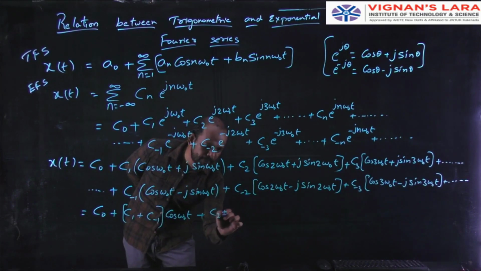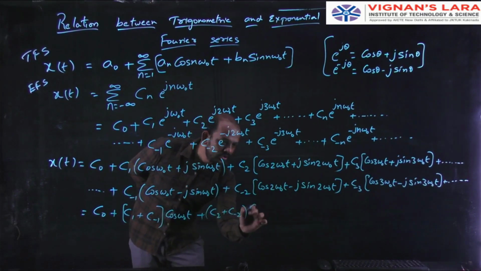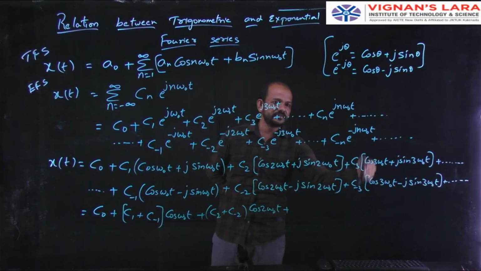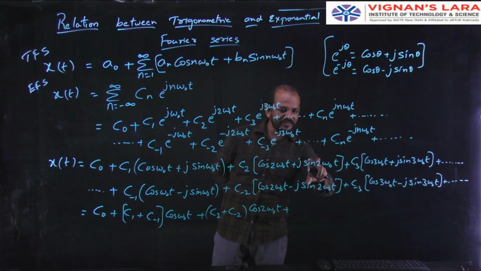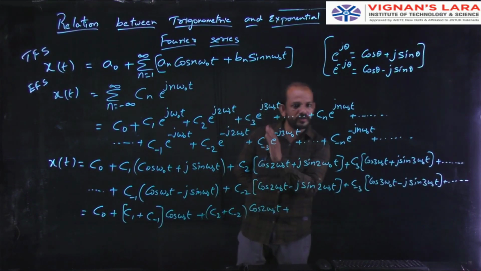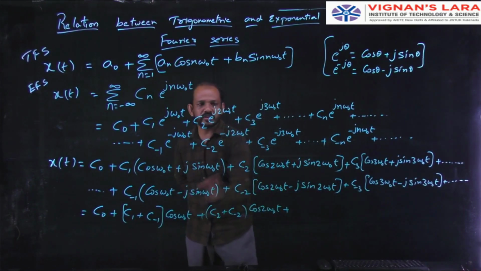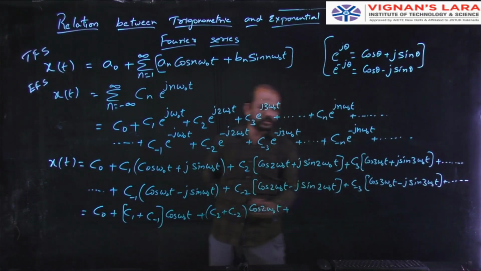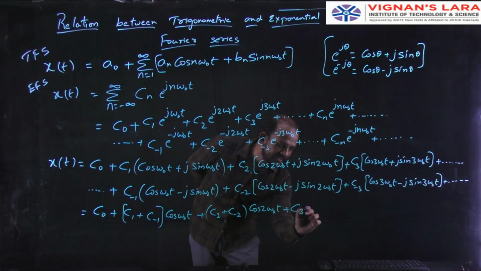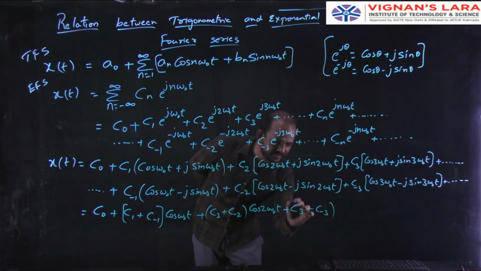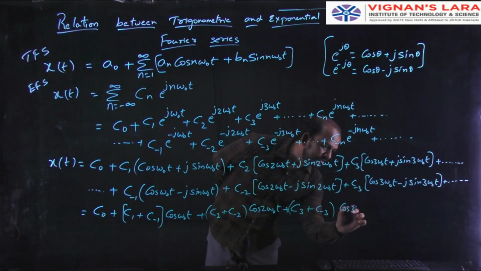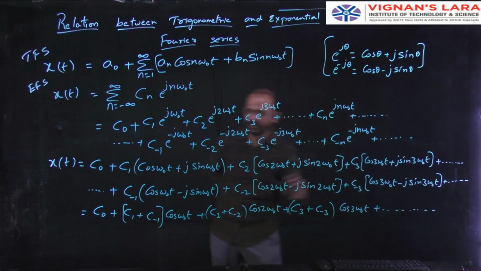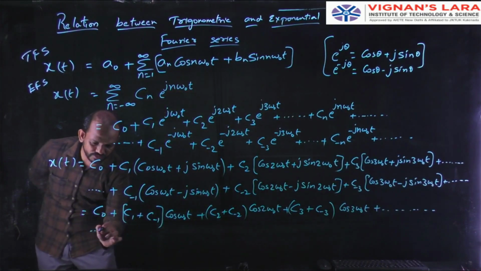So C2 plus C minus 2 cos 2 omega naught t. Next I will go for the sine terms, but first I will consider all the cos terms and then all the sine terms. Now cos 3 omega naught t, cos 3 omega naught t. I can take the common as C3 plus C minus 3 cos 3 omega naught t. If you go on, it will continue like this.